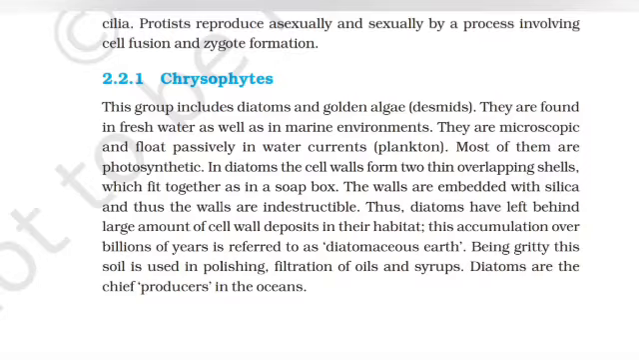In diatoms, the cell walls form two thin overlapping shells which fit together as in a soap box. The walls are embedded with silica and thus the walls are indestructible. Thus, diatoms have left behind large amounts of cell wall deposits in their habitat. This accumulation over billions of years is referred to as diatomaceous earth. Being gritty, this soil is used in polishing, and filtration of oils and syrups. Diatoms are the chief producers in the oceans.